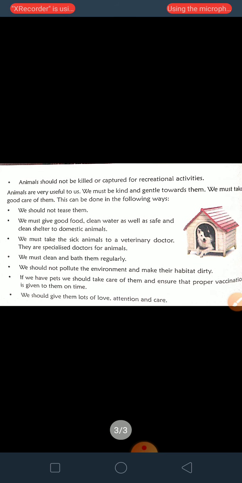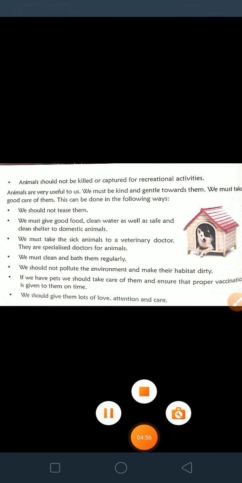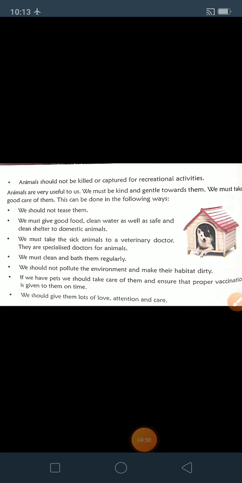Animals should not be killed or captured for our recreational activity. Animals are very useful to us.